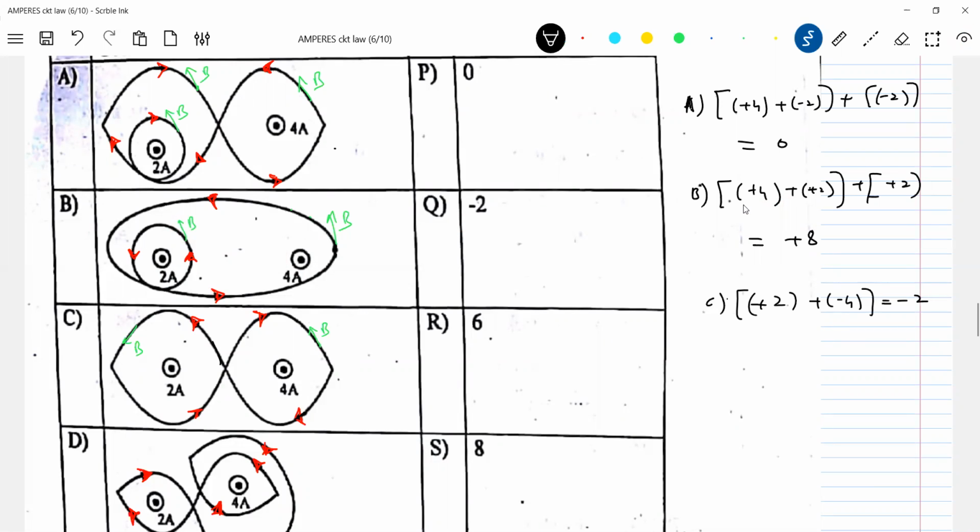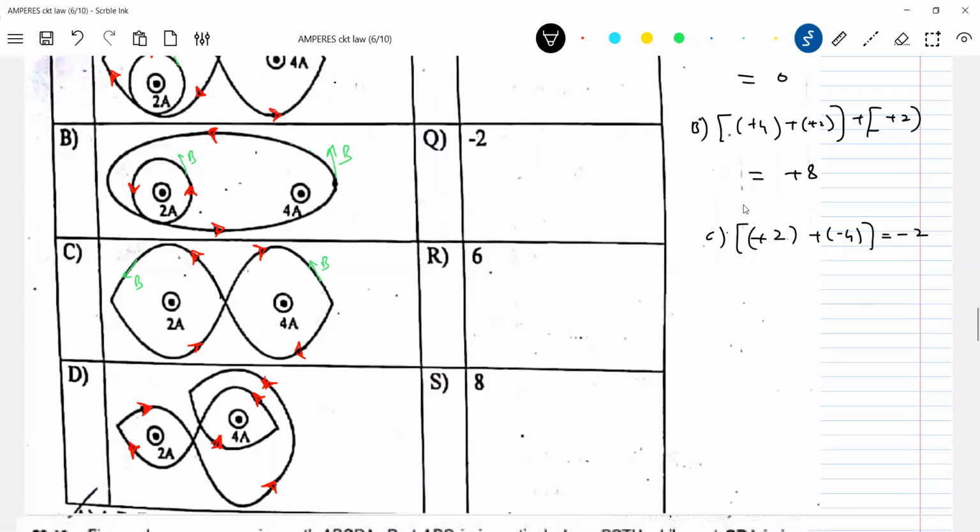Last one, for option D. We have many loops here. First, we'll trace it out here. This particular loop will enclose only 4 ampere. Okay, clear this?